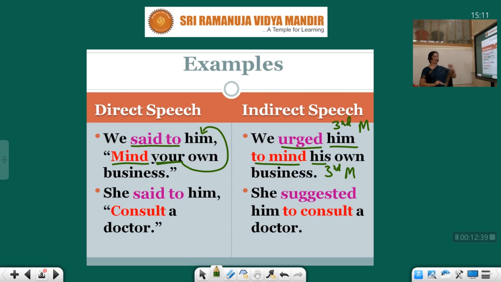She said to him, "Consult a doctor." She suggested him to consult a doctor. So in the reported speech, there is no personal pronoun. So she suggested him to consult a doctor. So to consult, said is changed into suggested. She gave a suggestion. So it's suggested.